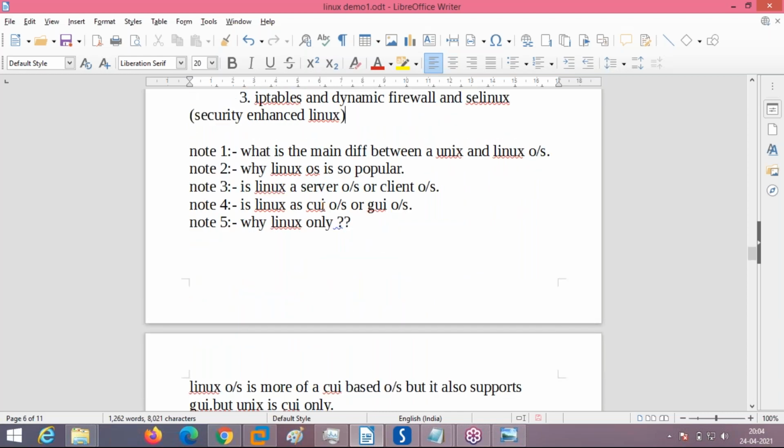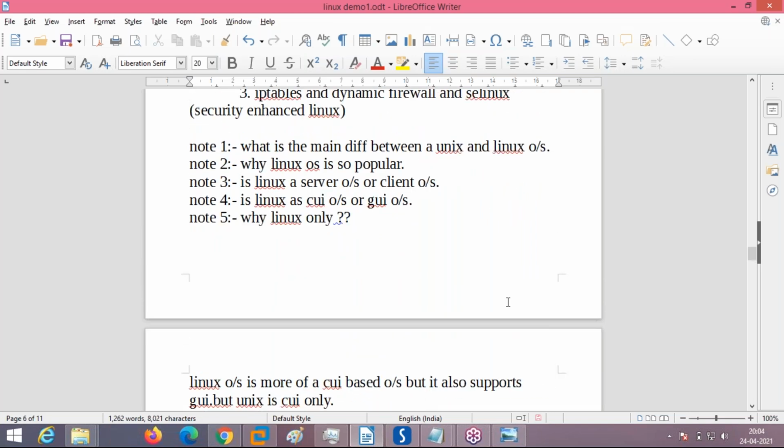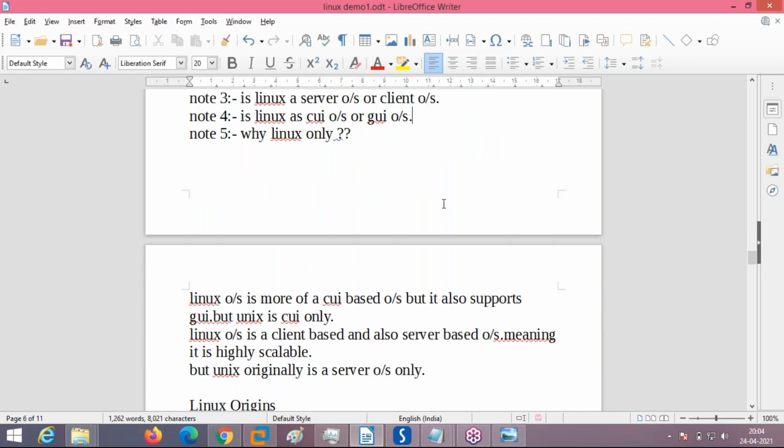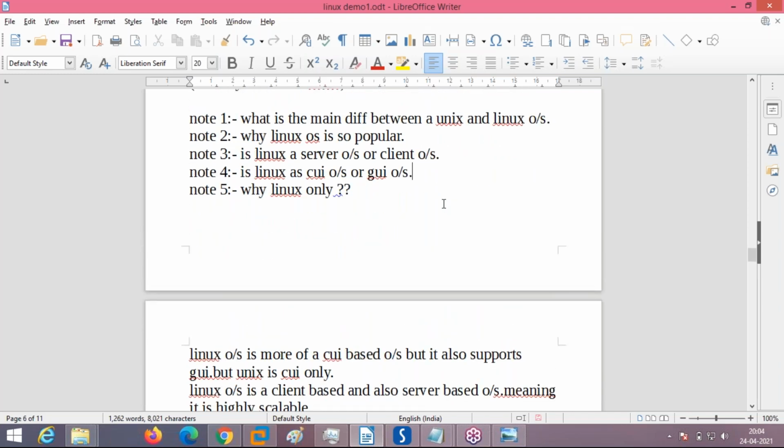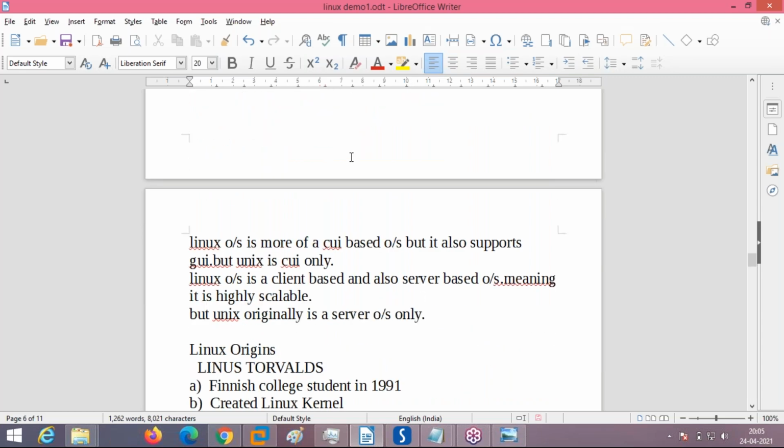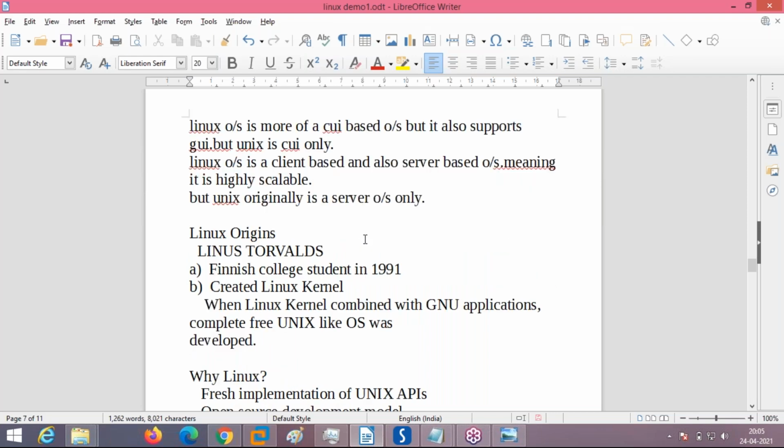Now we will see what is the main difference between Linux and Unix operating systems and why Linux is so popular. The first difference is that Linux is CUI based and GUI based both. You can configure it to work as a CUI and configure it to work as a GUI operating system. Unix is CUI based. Unix is a server operating system. Linux is a server operating system and a client operating system. Moreover, Linux is as powerful as Unix and it is freeware and open source. That is the main purpose.